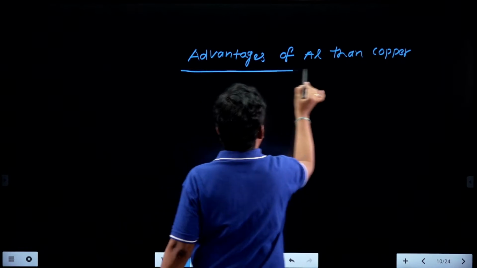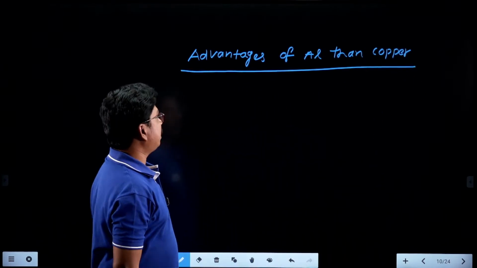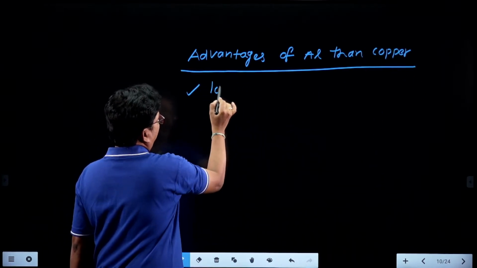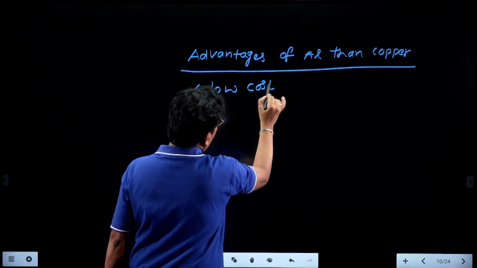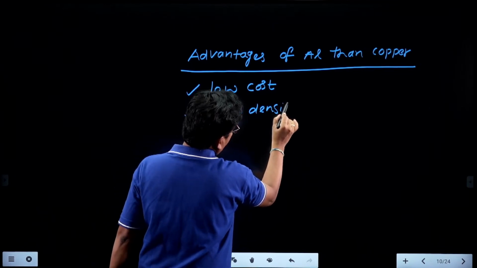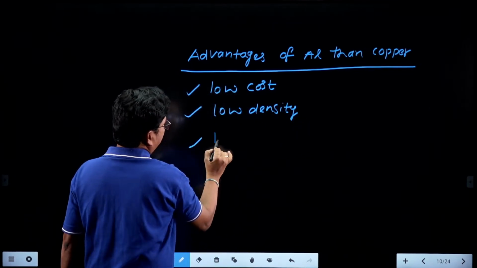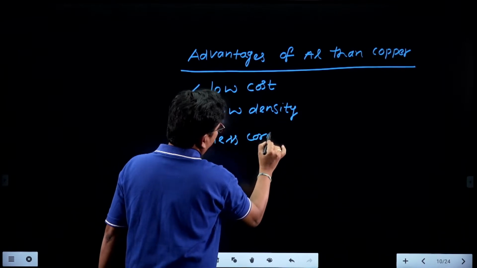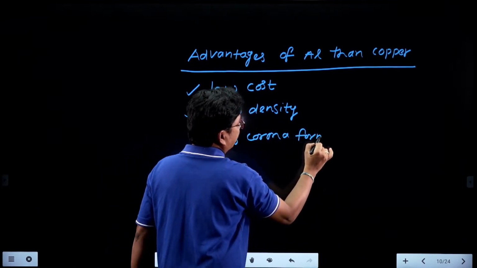What are the advantages of aluminum over copper? Right, tell me, students. Low cost, we can say low density, and we can say less corona formation.